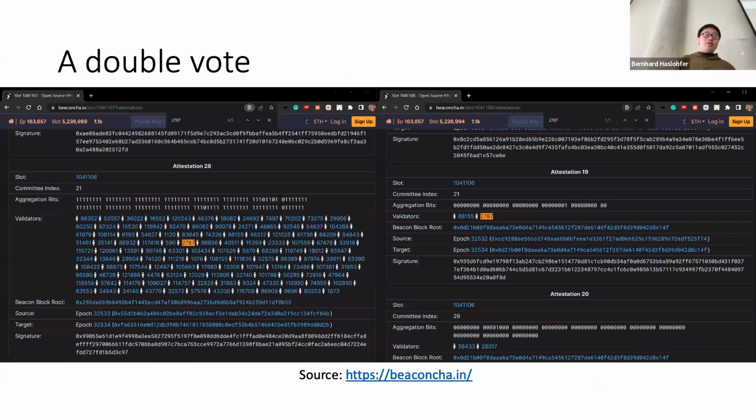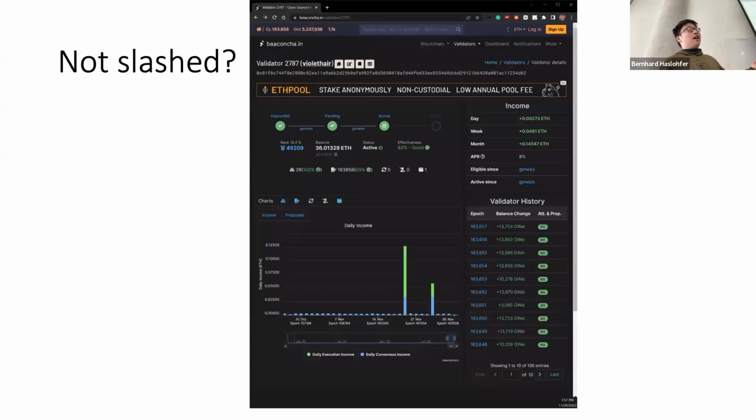But we also found something interesting. Here is a double vote. It's pretty small, but you can see this validator voted for the same target, which is the frontier epoch number that he observes. And for the same target, he voted for different signing roots, or different block contents. The yellow one is the same validator voting for the same target but a different signing root, and that's a double vote. But this validator does not get slashed.